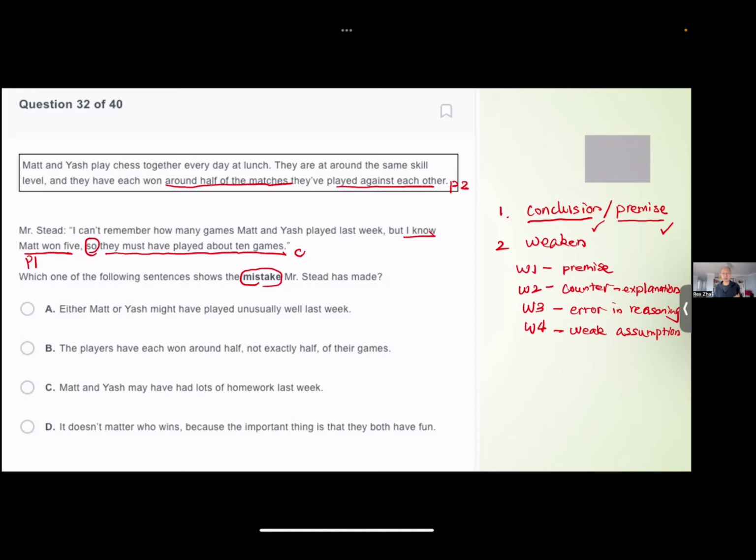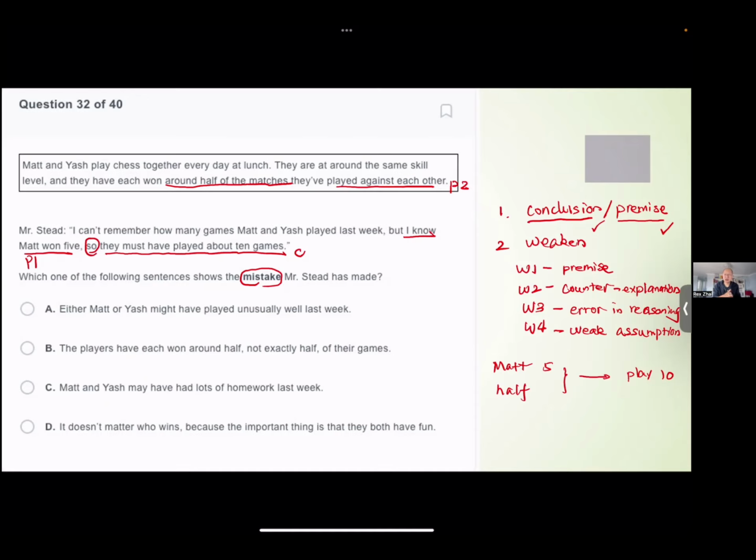So the conclusion is saying yes, they must have played 10. Why did they play 10? Because they get Matt winning 5. And also because they are on the same level, they roughly win half of it. So totally we get a conclusion to say they must have played 10. Right? So here, actually there is an assumption, which is something the arguer didn't say. That's what an assumption is, right? They didn't say it, but we can feel it.